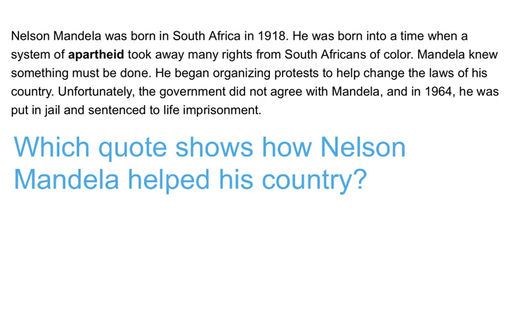Nelson Mandela was born in South Africa in 1918. This gives me context about who the text is about and when it takes place. He was born into a time when a system of apartheid took away many rights from South Africans of color. This sentence sets up a problem. It tells me what South Africa was like when Mandela was alive and how this was unfair.